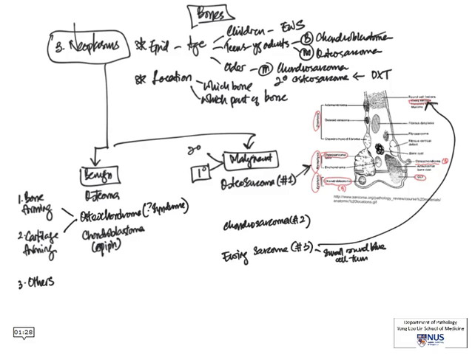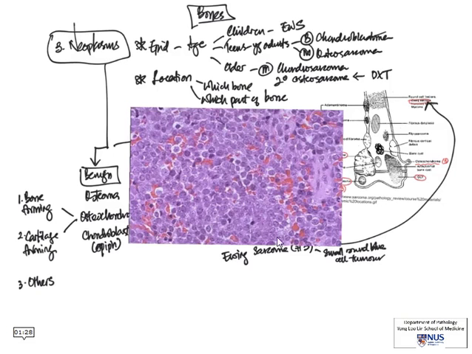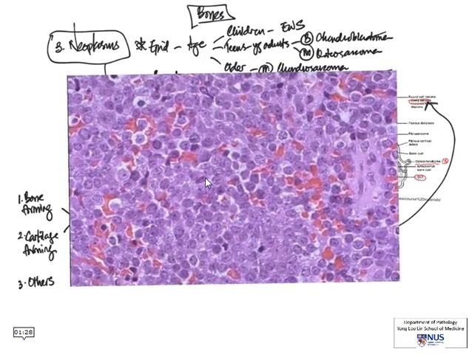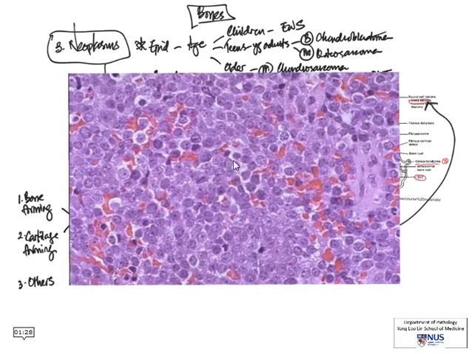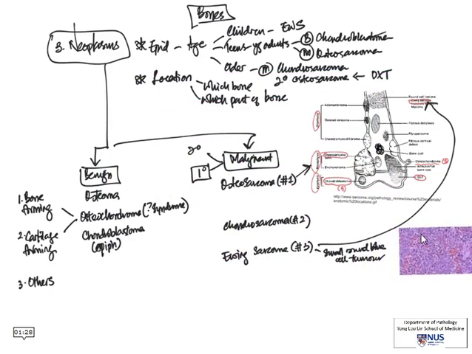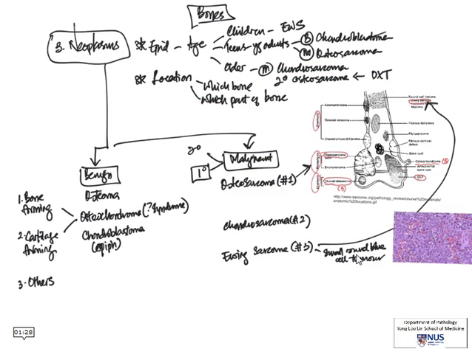Why do we call it a small round blue cell tumor? Essentially, this is because on histology, the tumor really does look like packed sheets of small round blue cells, and often there are very high mitotic counts or sometimes apoptotic figures as well. So it's a very aggressive tumor. And Ewing sarcoma is typically associated with translocation T11;22, and I will leave you to read up on the specific name or the specific genes that are translocated.